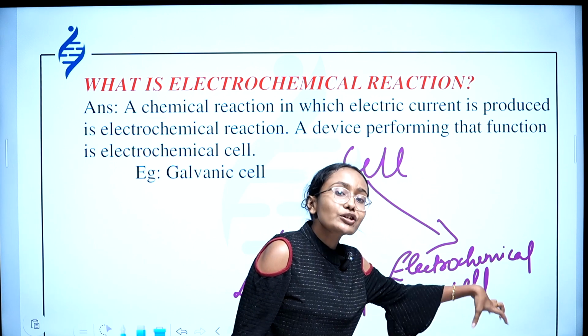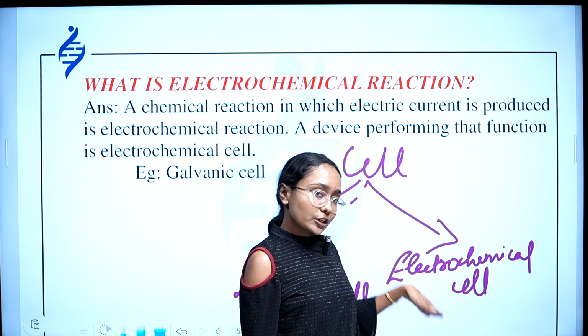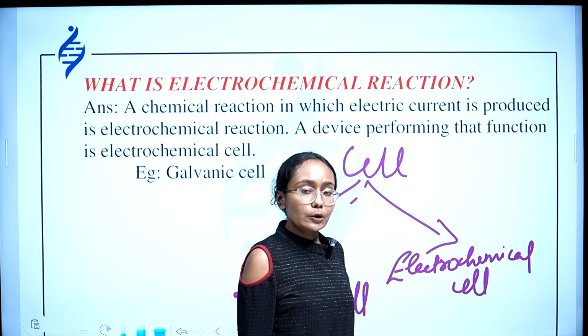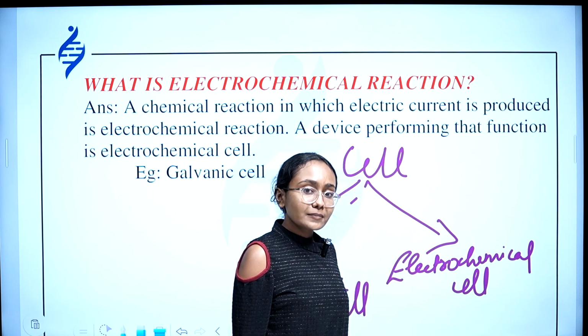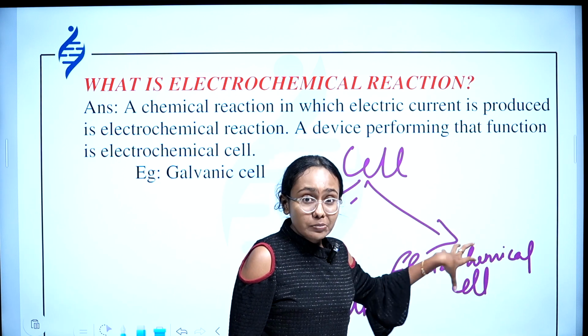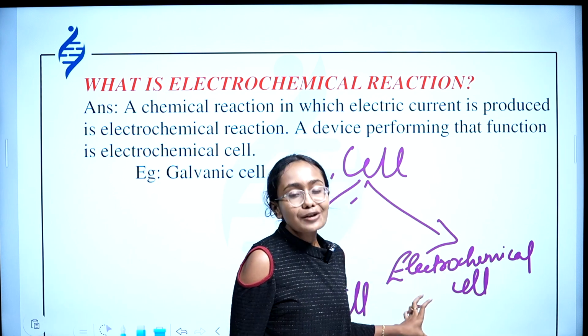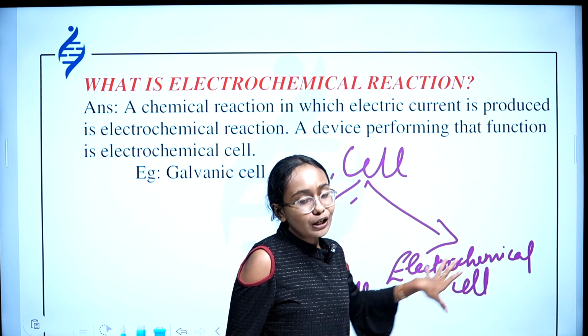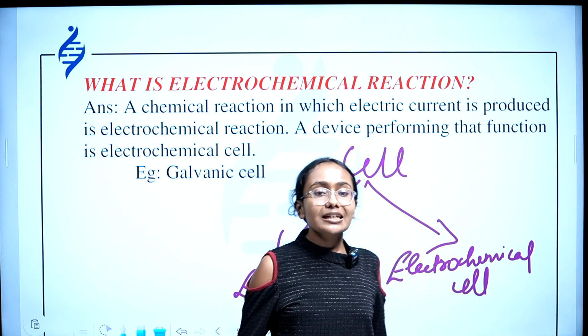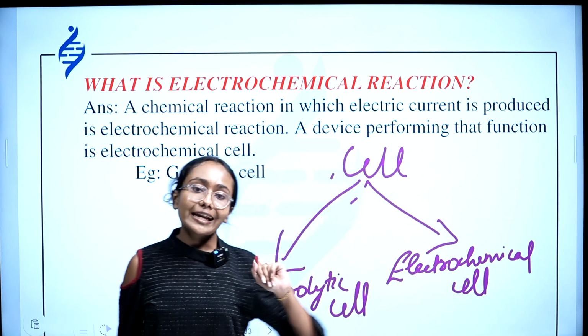So what type of conversion will be possible here? Either electrical energy to chemical energy or chemical energy to electrical energy will be performed by an electrochemical cell. As per the word, electrical energy is converted to chemical energy, right? But it's not happening here. Actually, chemical energy is converted to electrical energy in the case of an electrochemical cell. So please keep that in mind.